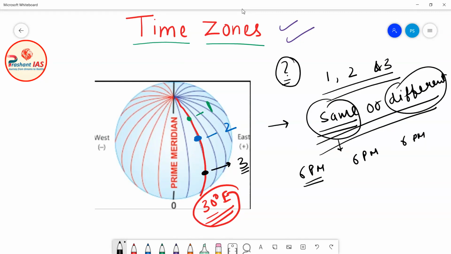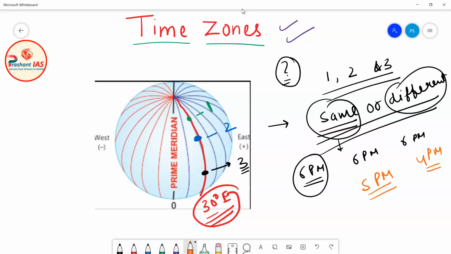And if time is different, then if there is 6 p.m. at place number 1, the time will be something different on place number 2. Let's say the time is 5 p.m. at place number 2 and 4 p.m. at place number 3. So this means that the time is different.